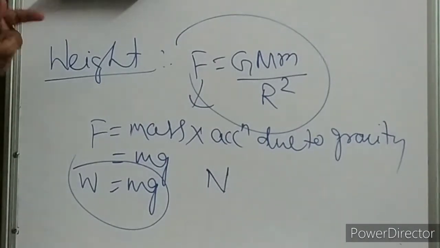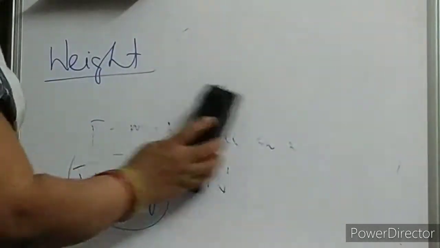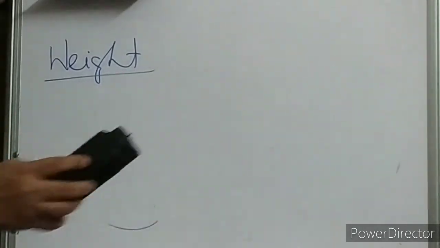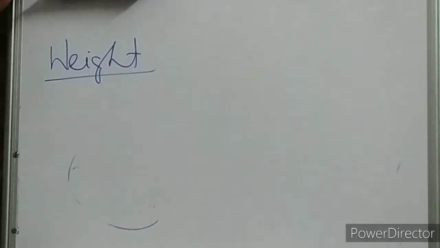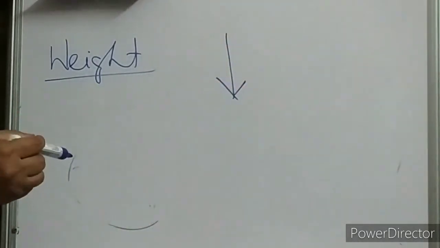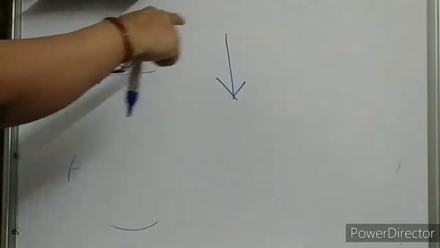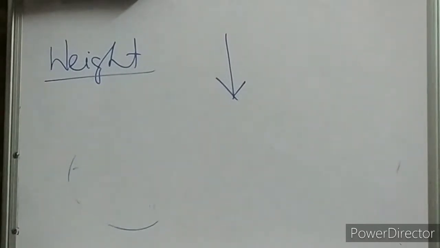Tell me whether weight is a vector quantity or scalar quantity. Weight is a vector quantity, children. It acts in the vertically downward direction because your acceleration due to gravity acts vertically in the downward direction. So weight is a vector quantity as it has got direction. So weight acts in a vertically downward direction.